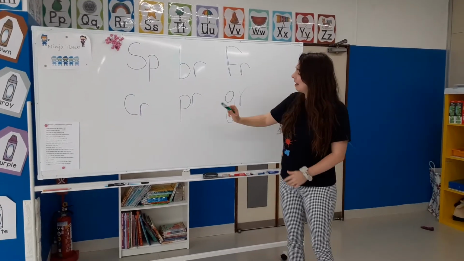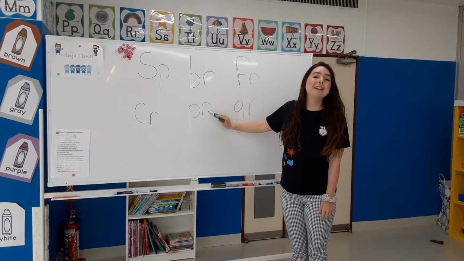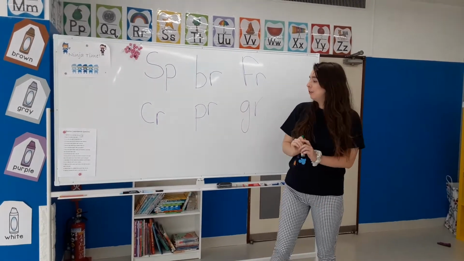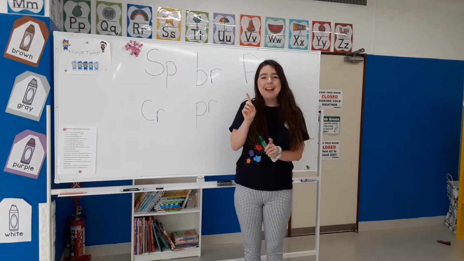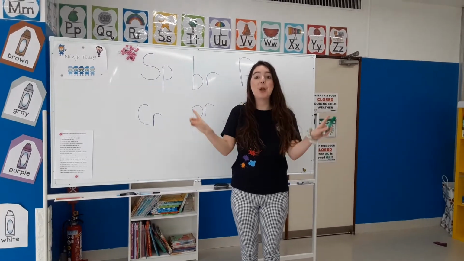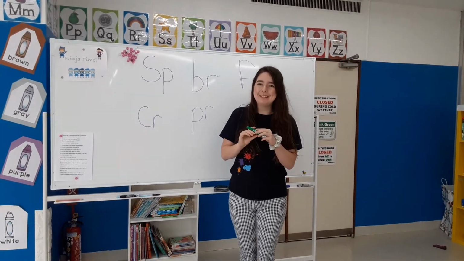Our next one, we have letter P. And our second letter is letter R. So we have the P sound and the R sound. If we put them together, we make the PR sound.